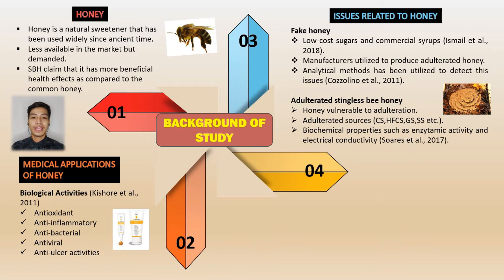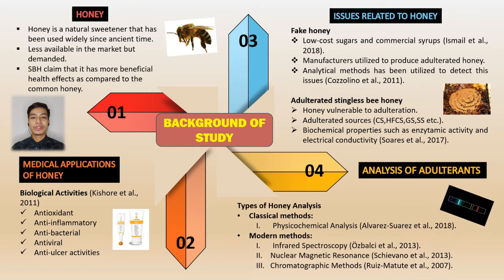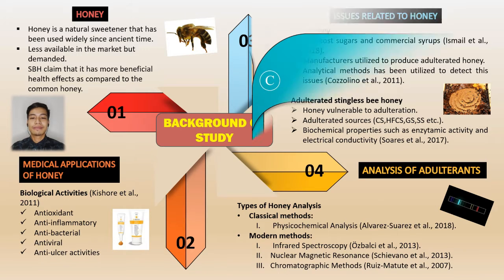The glucose also can alter the chemical and biochemical properties of honey, such as the enzymatic activity, electrical conductivity, and specific compound contents. Several analytical methods have been proposed to detect the presence of adulterants in stingless bee honey. We can classify this analysis into two methods, which are classical and modern methods that consist of infrared spectroscopy, chromatography methods, and nuclear magnetic resonance analysis.